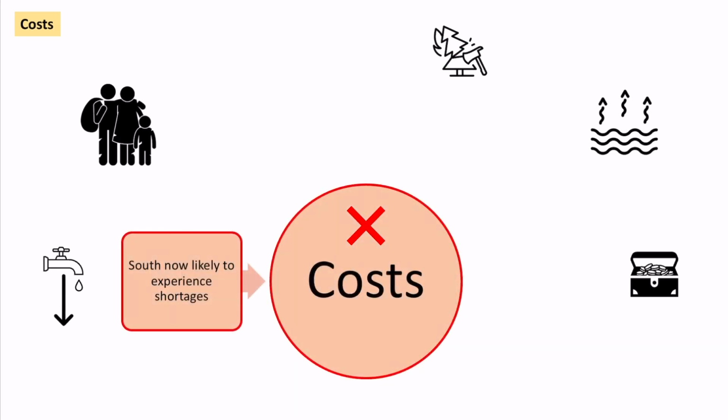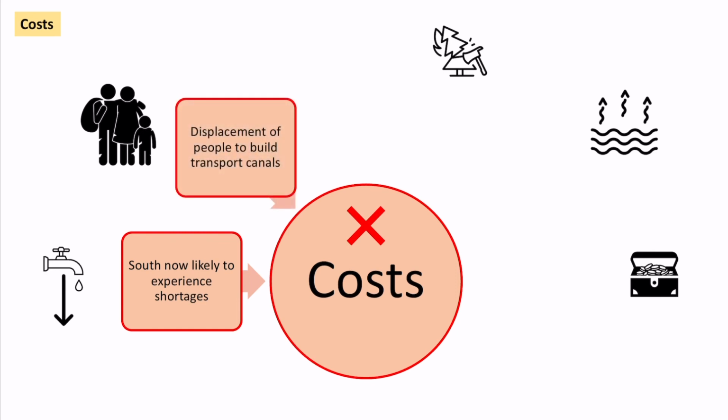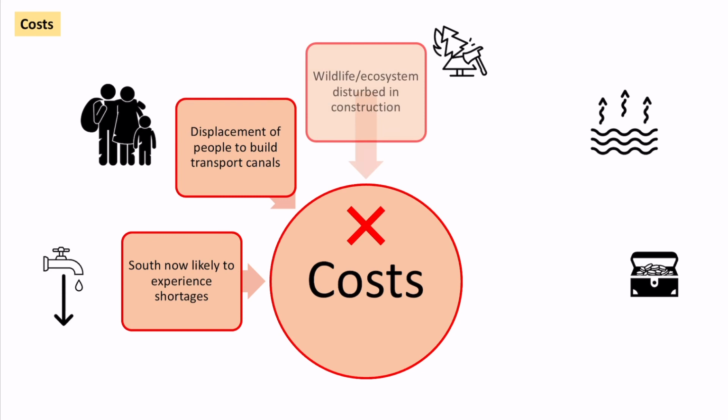However, with all of these huge infrastructure projects, there are costs as well. If we move water from the south to the north, it could be that the south now starts to experience shortages because we're taking too much water away. Like the Three Gorges Dam, we've had to move people out of the way to build these transport canals. So we're displacing people from their home towns. Equally, we're disrupting the environment.